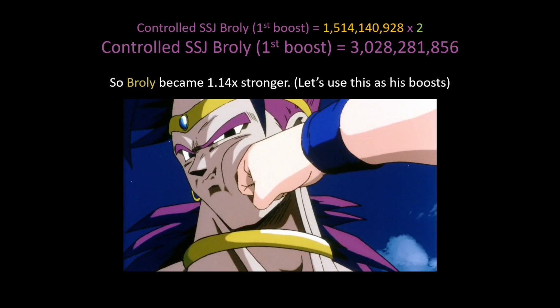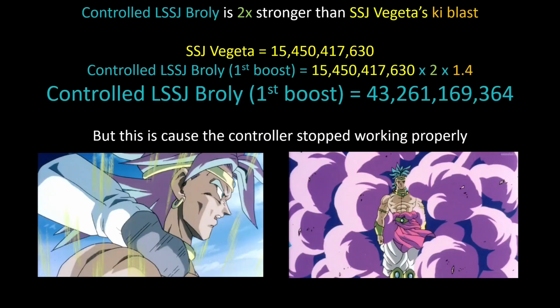Then the next day Broly transforms into a Legendary Super Saiyan, so his hair turns blue here. He is still being controlled by the controller, but this is still Broly after his first boost. Now controlled Legendary Super Saiyan Broly with his first boost is 2 times stronger than Super Saiyan Vegeta's Ki Blast. This Vegeta is the one that fought semi-perfect Cell, because Vegeta has not gone into the time chamber a second time yet. He goes into the time chamber only about 2 days prior to the Cell Games, and this movie happens before that.